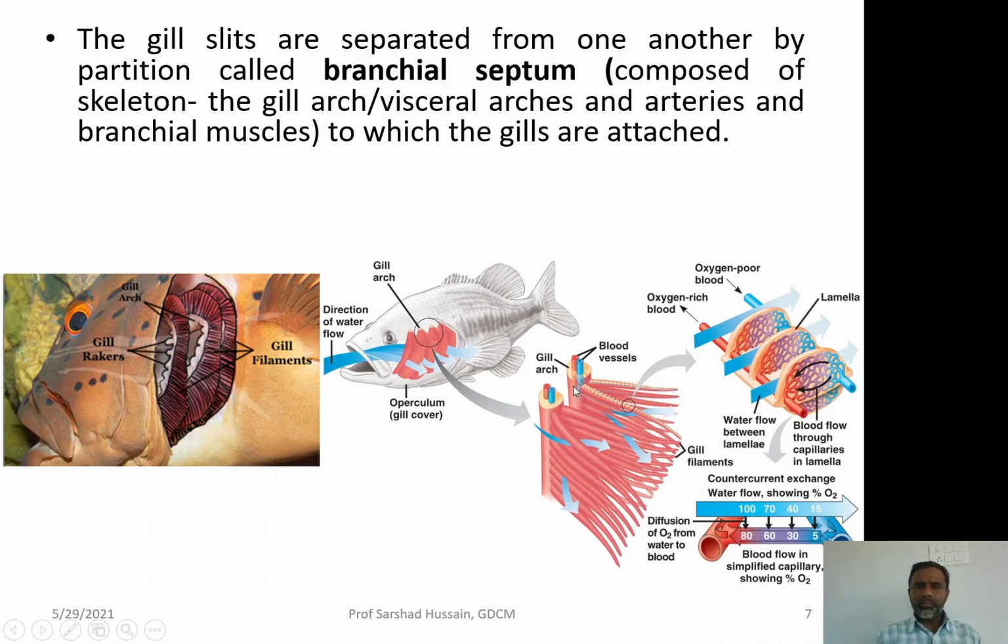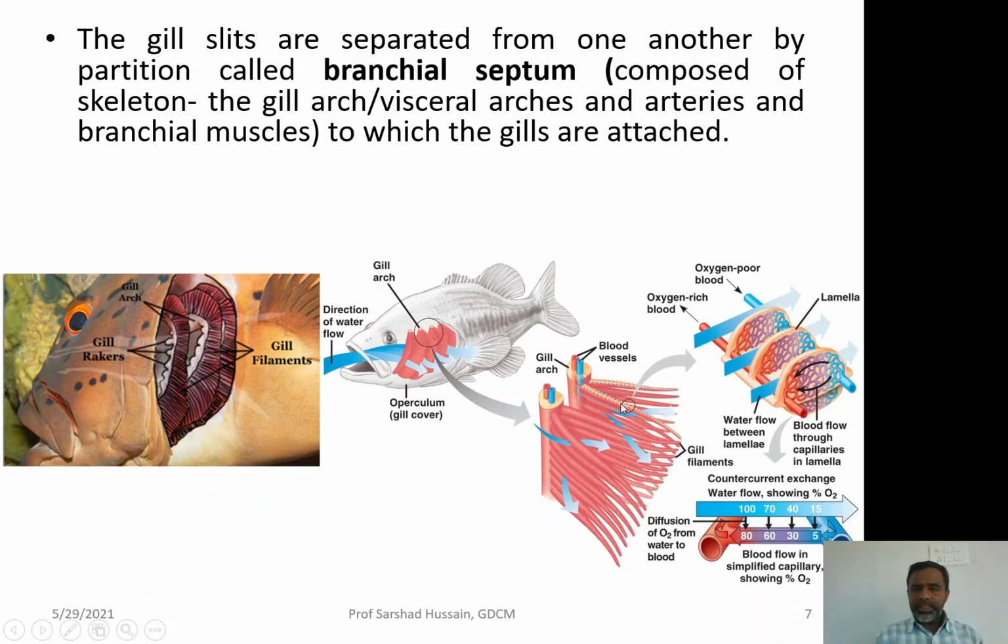It also has some branchial muscles attached to it. So the gill slits are separated from one another by a partition called the branchial septum, to which the gills are attached. So these are the gills which are attached to the gill arch.